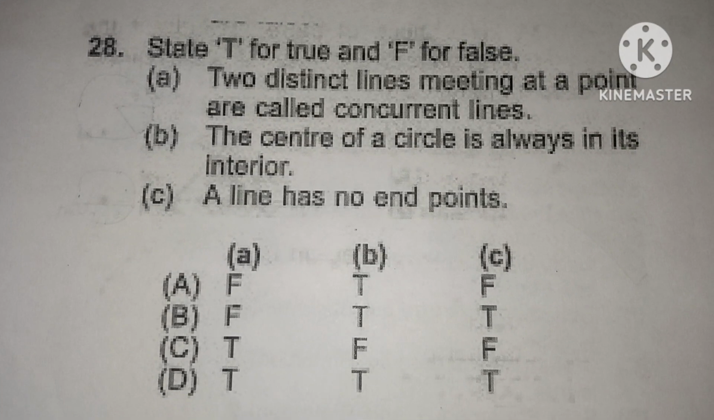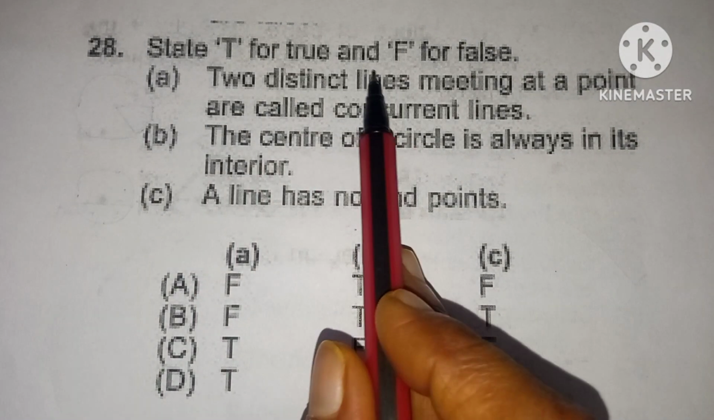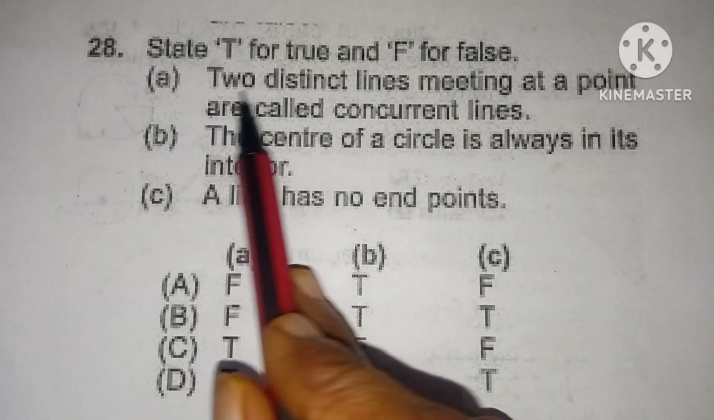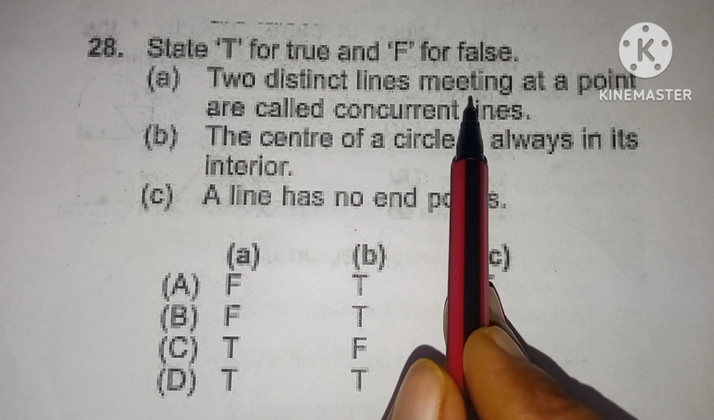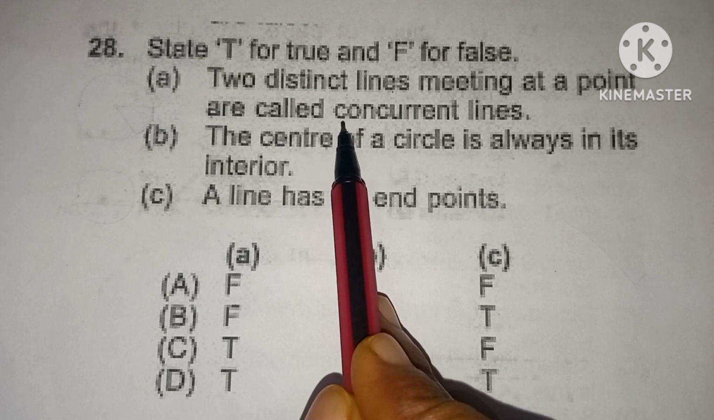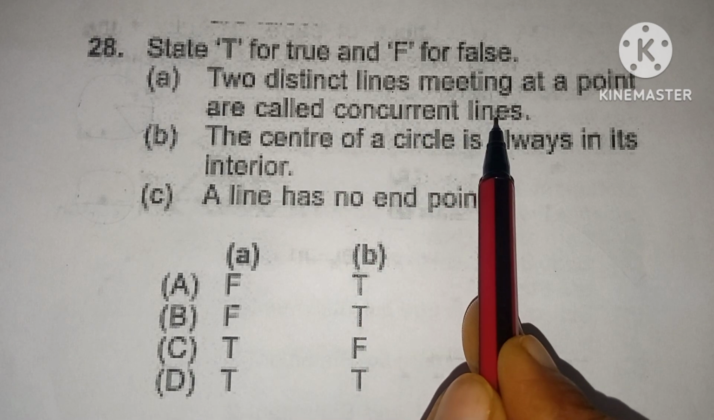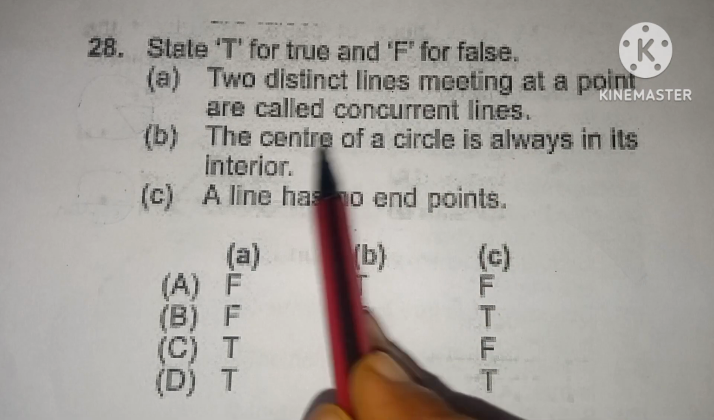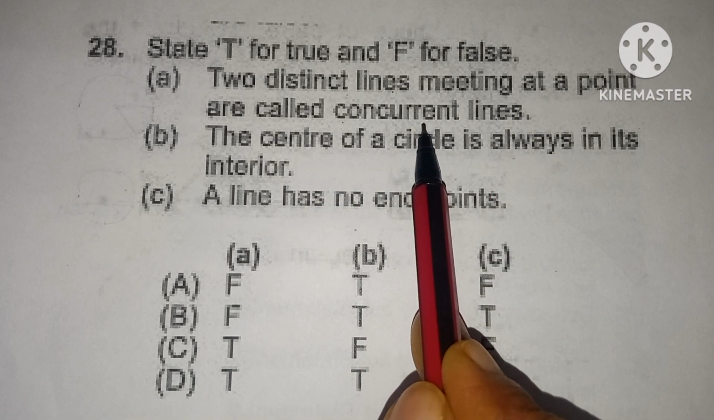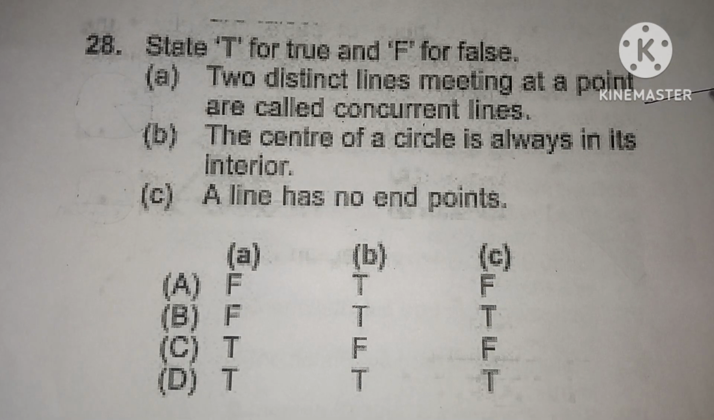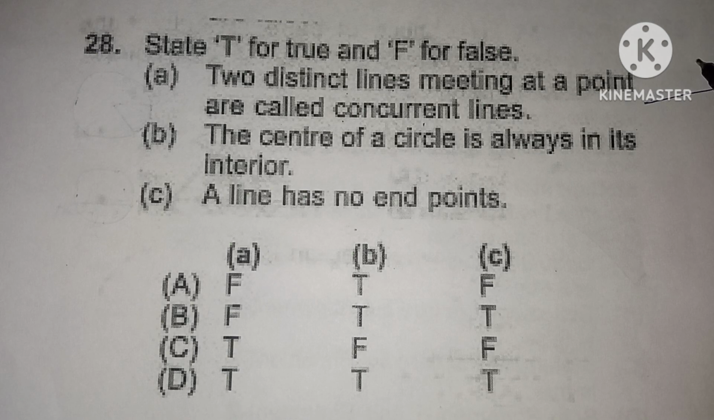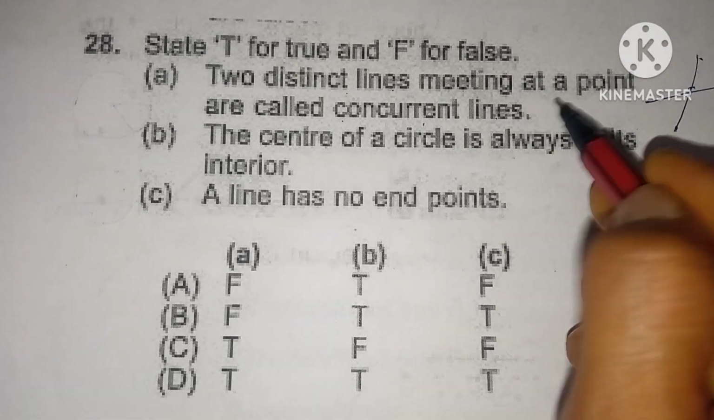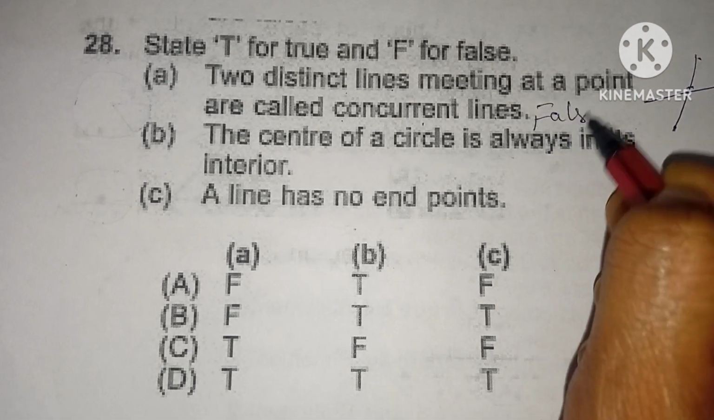28th question. State T for true and F for false. A. Two distinct lines meeting at a point are called concurrent lines, which is the false statement. Two distinct lines meeting at a point are called intersecting lines. This is one line and this is another line, which intersect at a point. They are called intersecting lines. So it is the false statement.